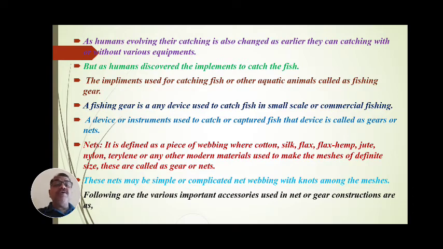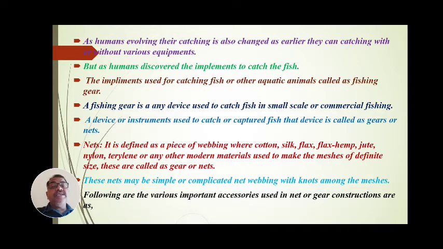Humans discovered implements to catch fish. The implements or devices used for catching fish or other aquatic animals are called fishing gear. What is meant by fishing gear?